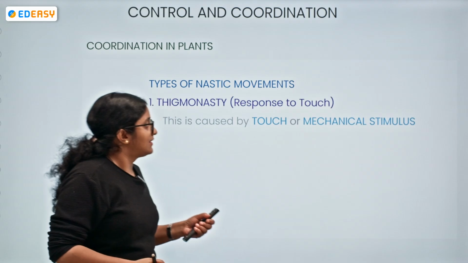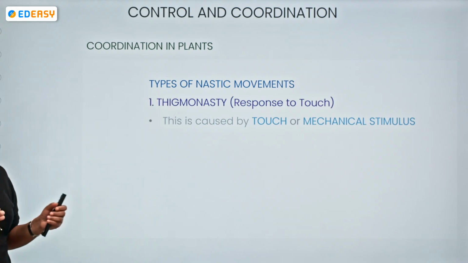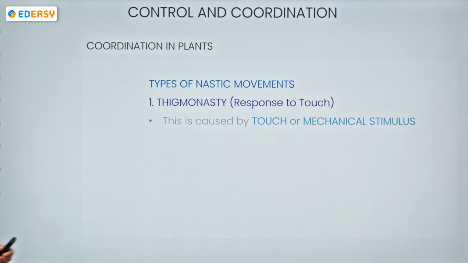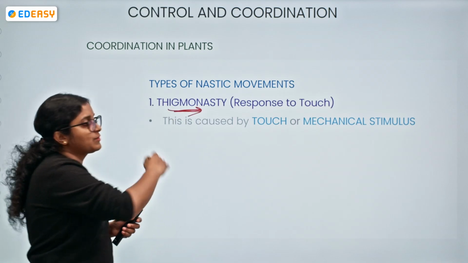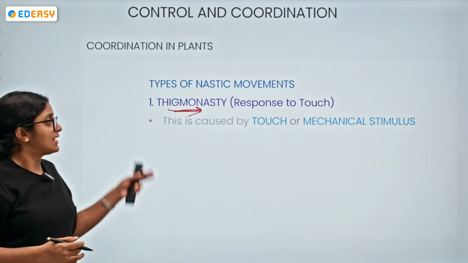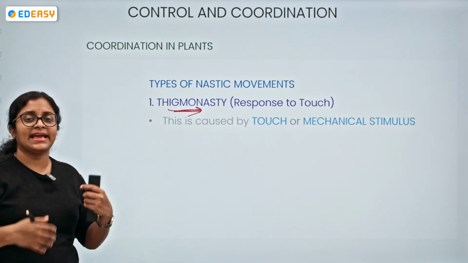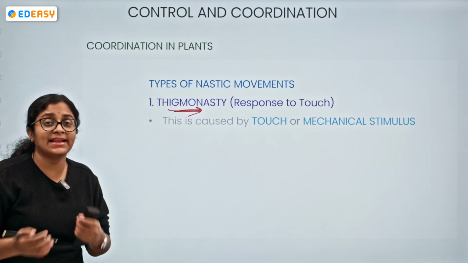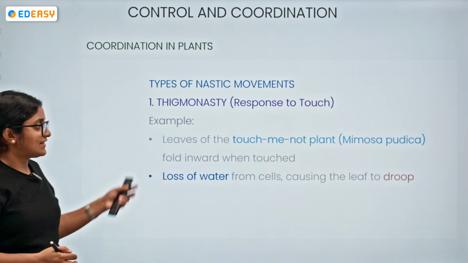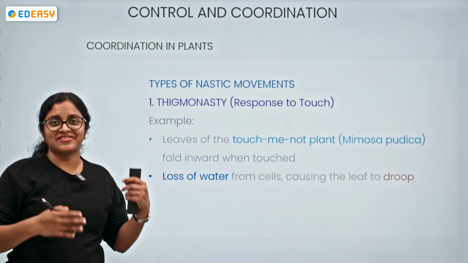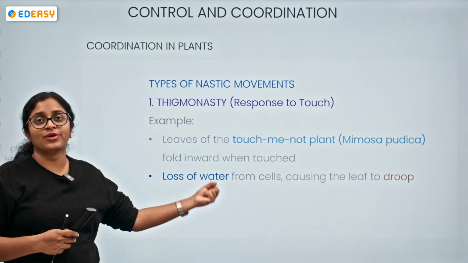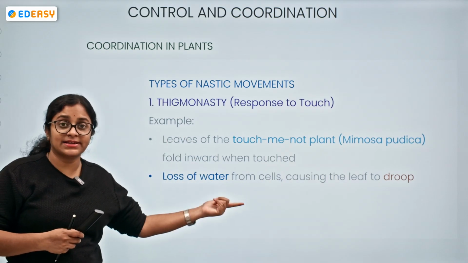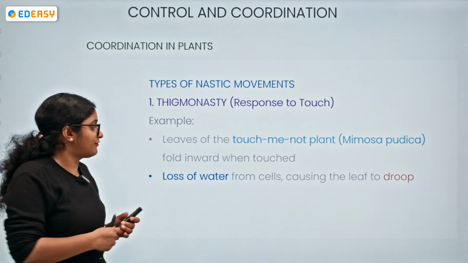Now, moving on, let's take into consideration the types of nastic movements. Here we have the first one, thigmonasty, which is the response to touch. It can be touch or it can be a mechanical stimulus. The leaves of the touch me not plant, the same that we were discussing, show a drooping or folding of the leaf inward when touched.